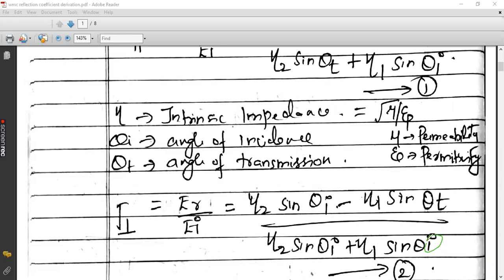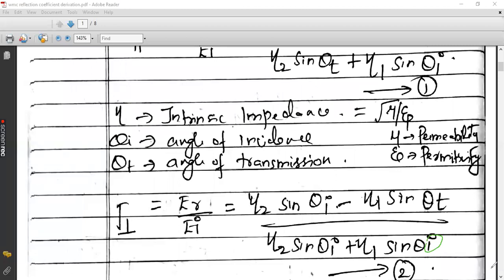Just by interchanging theta I and theta t, that will become gamma perpendicular. Here also you can see that the reflection coefficient depends on theta I and theta t, but it is very difficult to optimize the parameter depending on theta t, because theta t is not in our hand. We can't control theta t. So the only thing is, to the extent the signal has to be reflected, accordingly we arrange theta I. So I need a function of the reflection coefficient only on the basis of theta I. That is, with respect to theta I, how we will be able to adjust the two reflection coefficients so that we can distribute our energy properly. Understood?